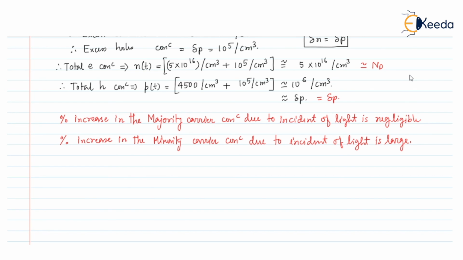That is, the main effect will be on the minority carrier concentration. In this way, we can conclude that when light is incident on a semiconductor, the minority carrier concentration mainly changes due to the photon incidence. So this is all about the example on the light incident on semiconductor. Thank you.